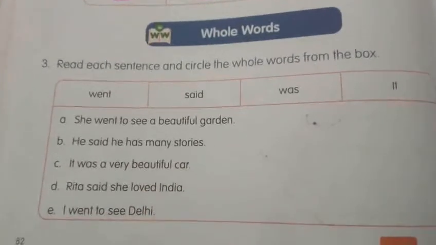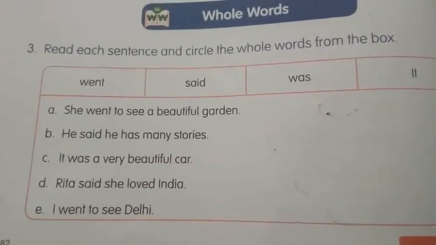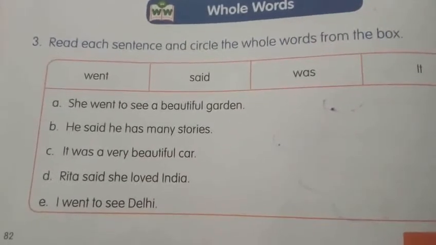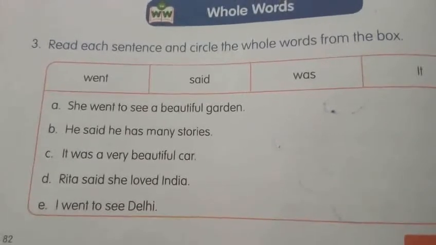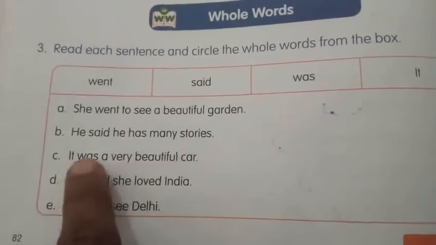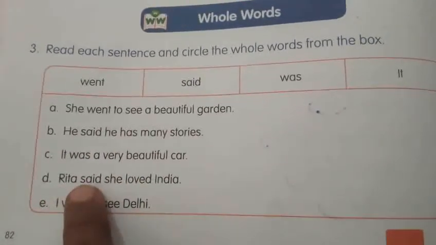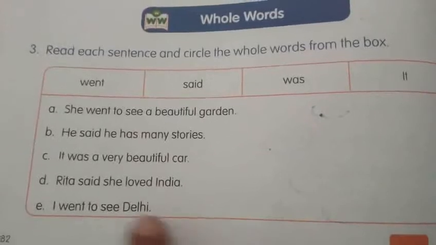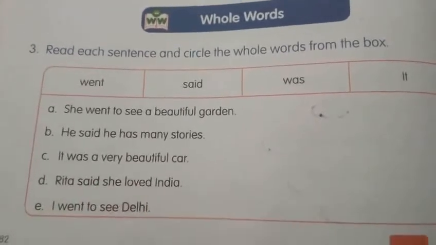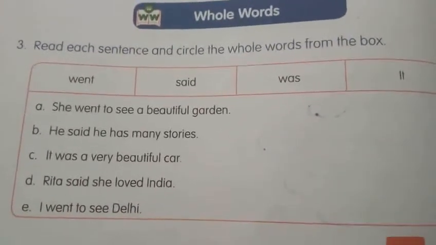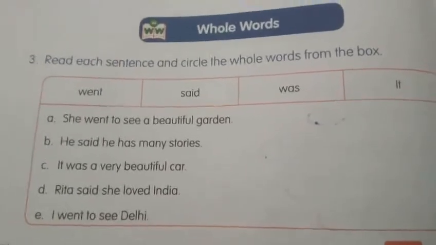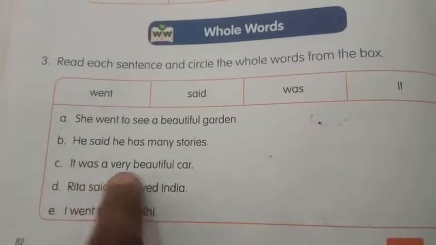Next, it was a very beautiful car. Yes. Which whole word is here? Can you find the answer? Great. It and was. You have to circle this too. Next, Ria said she loved India. Which whole word is here, my dear children? Yes, said. So you have to circle this.